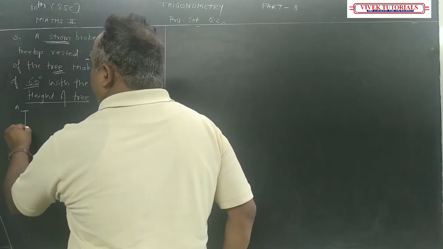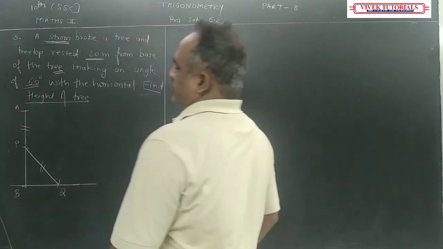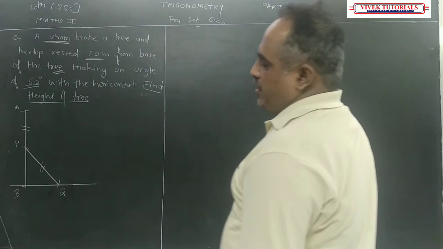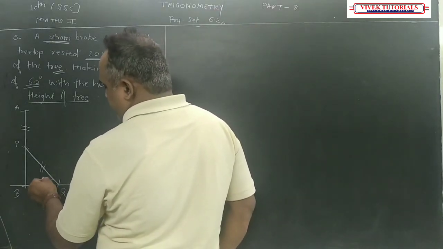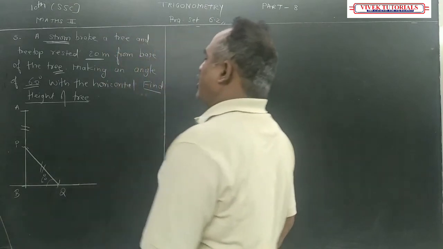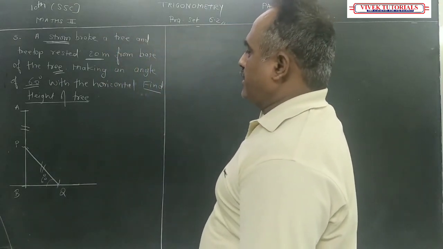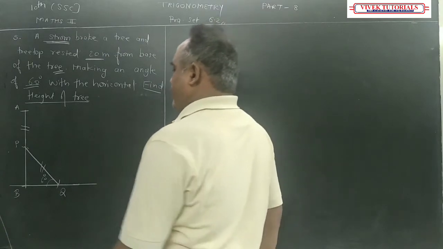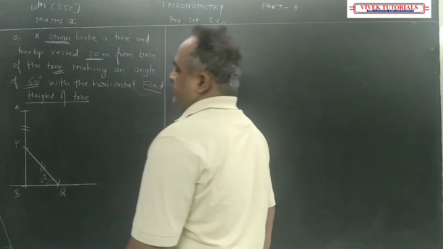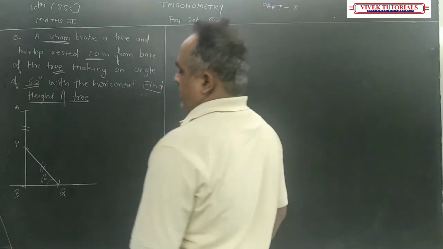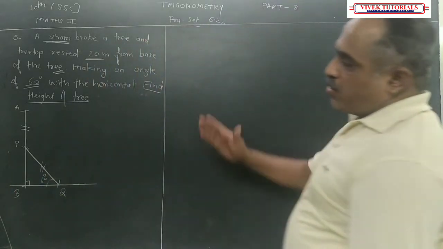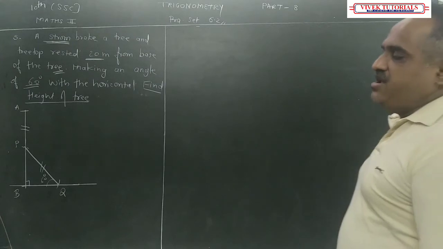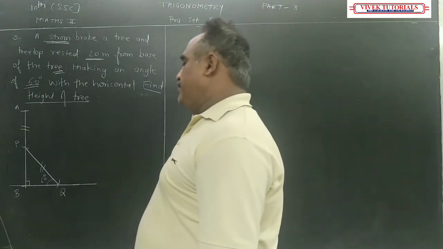Means यही पार्ट यहां पे टच किया है, तो this AB is equal to PQ and it is making an angle of 60 degrees with the horizontal. Okay, find the height of the tree. Means we have to find out the height of the tree. Okay, have you understood this? So you are going to represent this and then you are going to find the height of the tree.